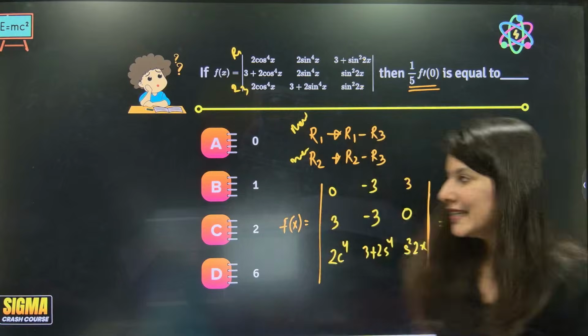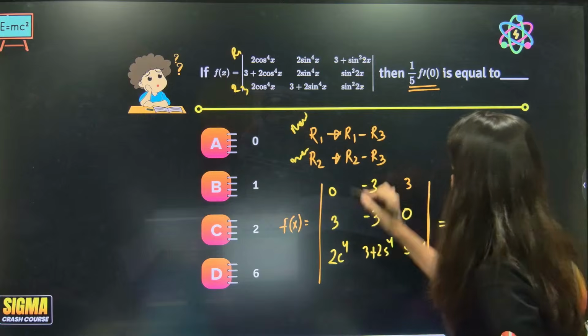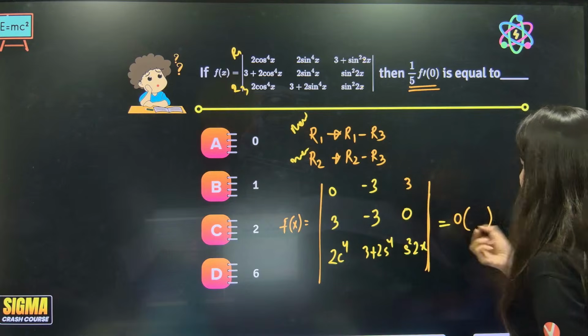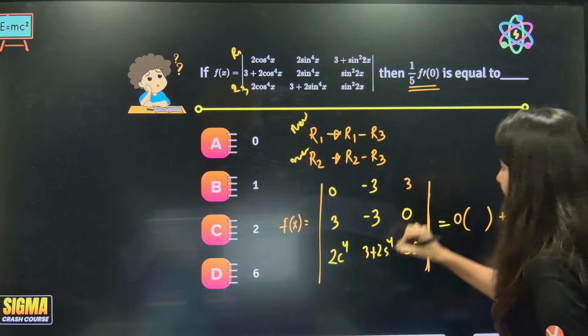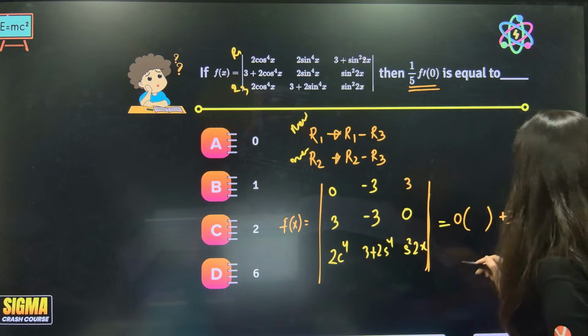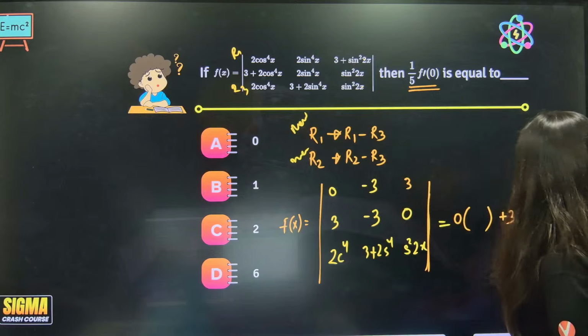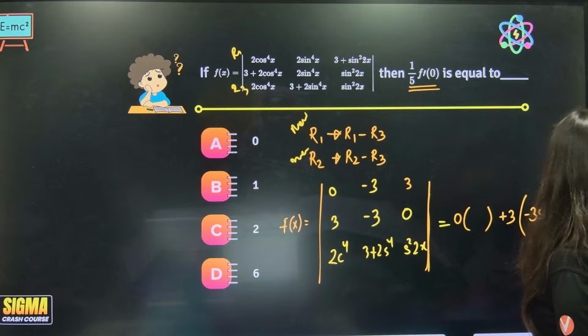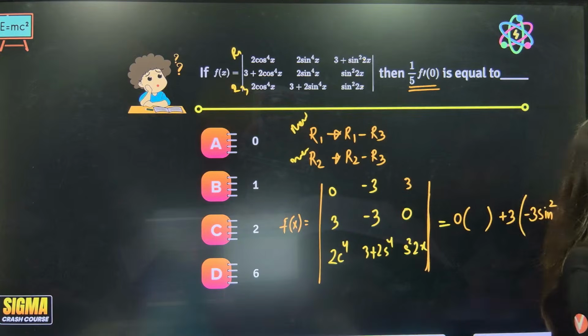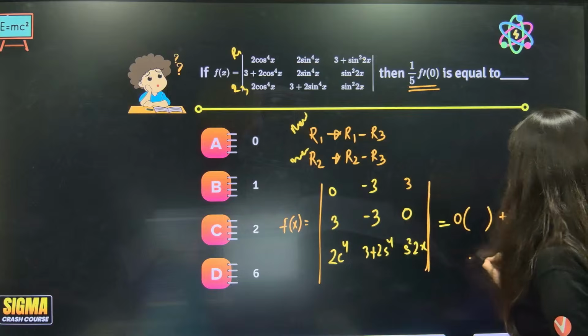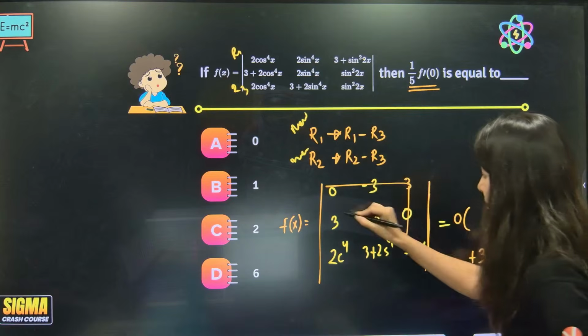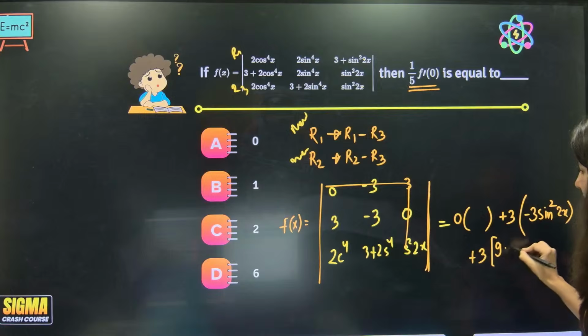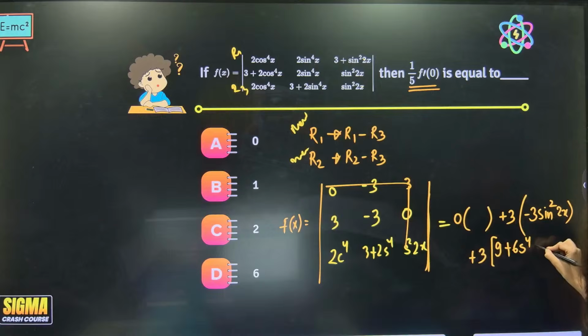Now you can open it basically. Let's open this, okay? So 0, multiply whatever, you're going to get 0, plus 3, now 3, okay? So 3, it is there, plus 3, now this is minus 3 sine square 2x, and minus 0. Plus 3, it is going to give you now 3 into this. So 9 plus 6 sine power 4 plus 6 cos power 4. This is your f(x).